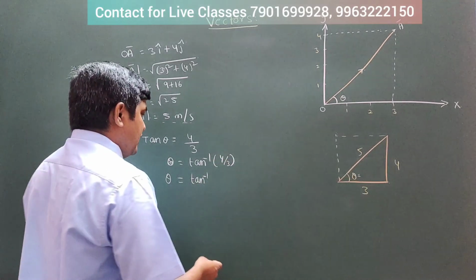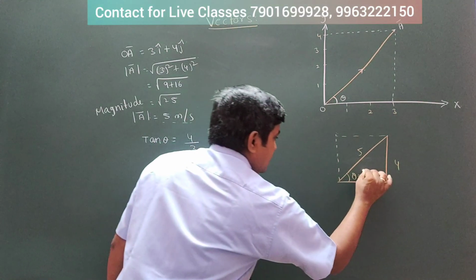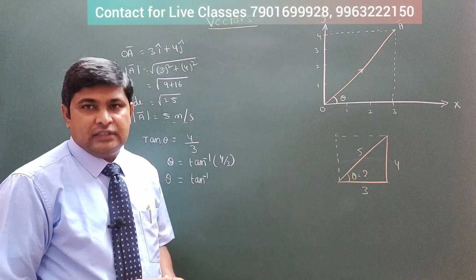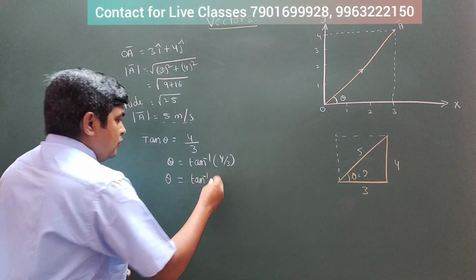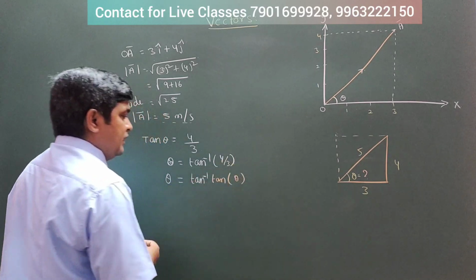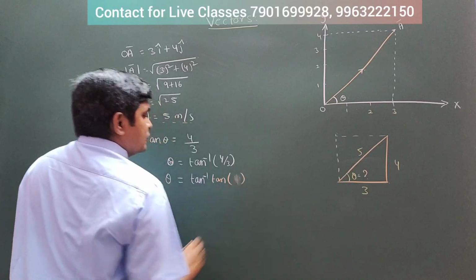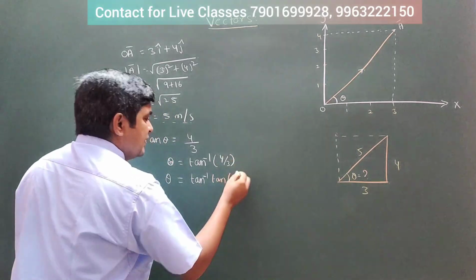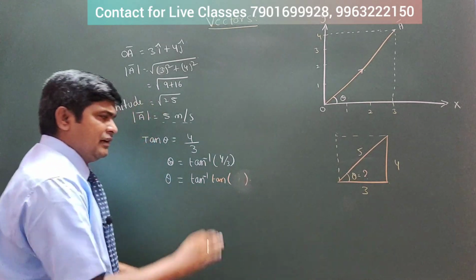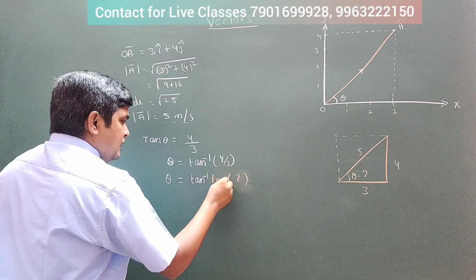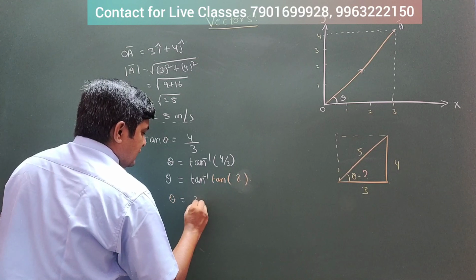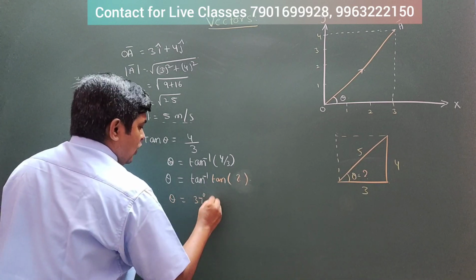If you write the tan value, some value will come here, and that has a very special importance. I will discuss it after this in continuation. Now if you take tan inverse of tan of some theta, 4 by 3 gives us tan of some theta value, either 37 or 53. So tan and tan inverse get cancelled, and theta is going to be that value, either 37 or 53.